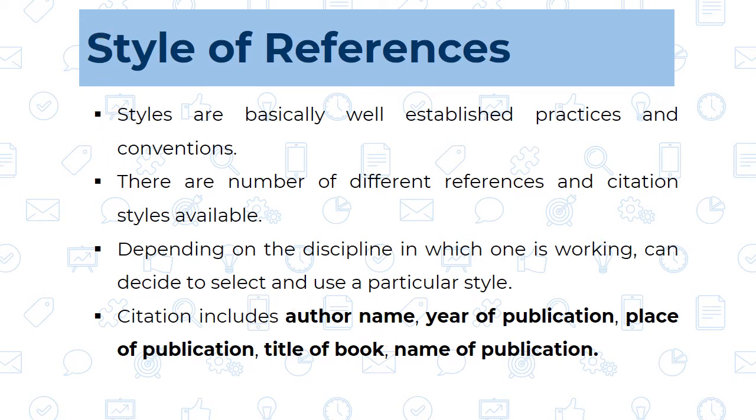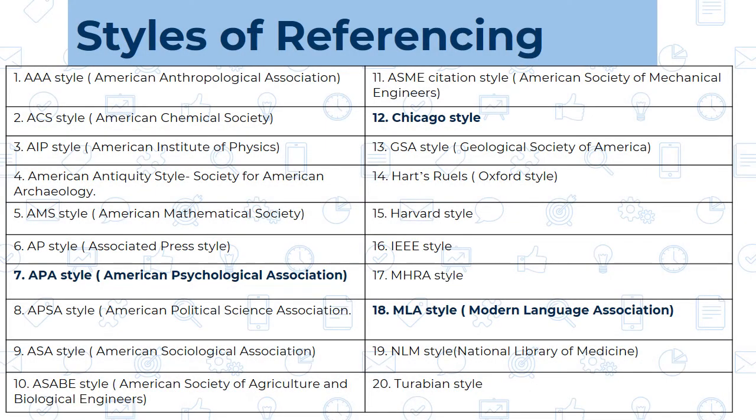So, that was the introduction of the style of references. Now here I have given a total of 20 styles of referencing, but for our UGC NET syllabus we are going to study only 3 styles of referencing. Which are the 3 styles of referencing?